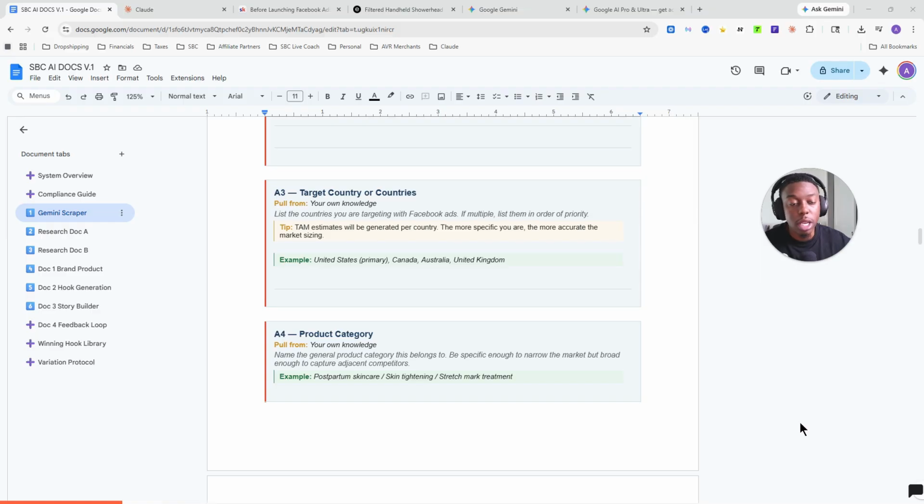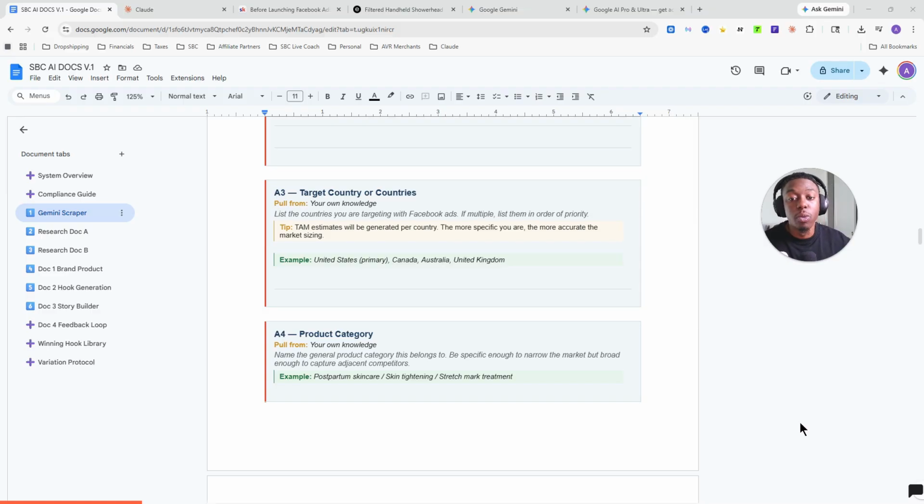Don't go to Italy, Germany, France, Switzerland, Sweden. I understand you may be from those countries and know the market well. Just understand, though, that those countries are not competitive for a reason, though. The buying intent isn't as high, especially when we're talking about launching a new campaign and trying to get out of the testing phase as quickly as possible. Now, after you've warmed up your account, you got a ton of sales and you're out of testing phase, you can always go back to those other countries down the line.